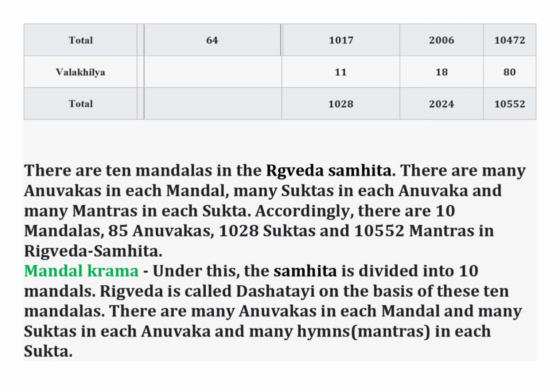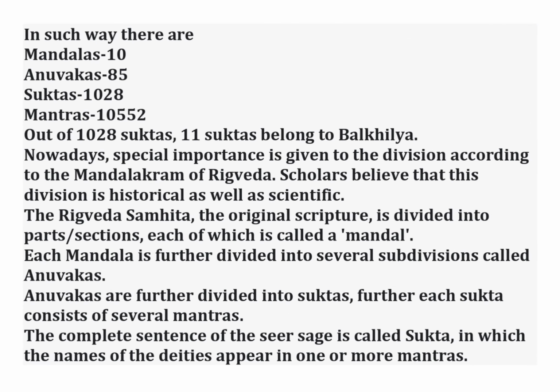Under this division order of Mandal Kram, the Samhita is divided into 10 Mandals. Rigveda is called the Dashatayi on the basis of these 10 Mandals. There are many Anuvaks in each Mandal and many Suktas in each Anuvak and many hymns, means many mantras, in each Sukta. In such a way, there are 10 Mandals, 85 Anuvaks, 1028 Suktas and 10,552 mantras.